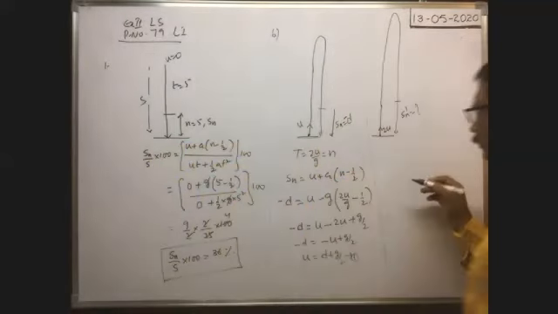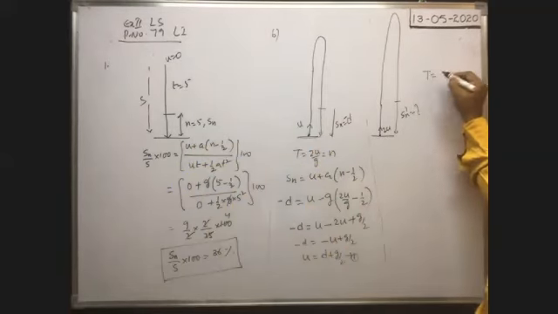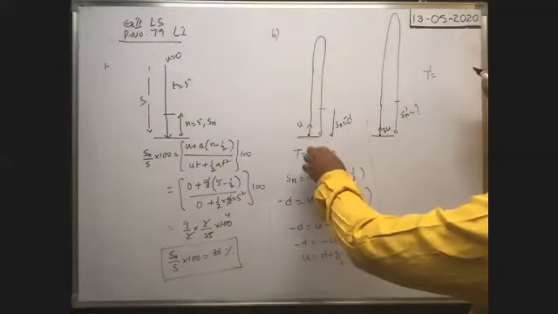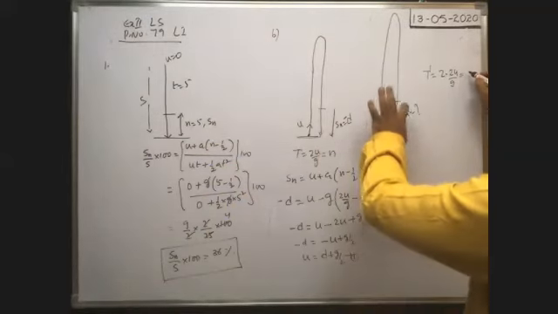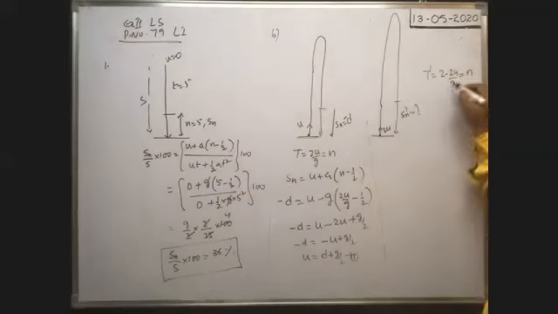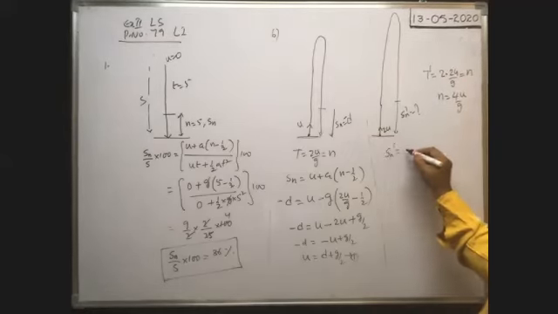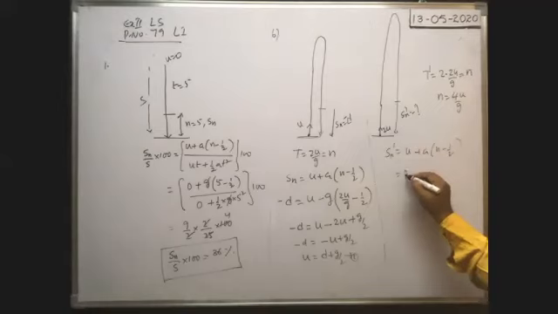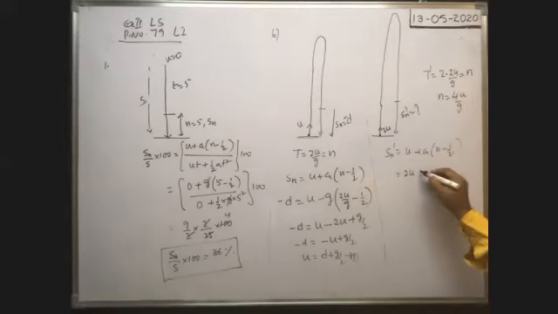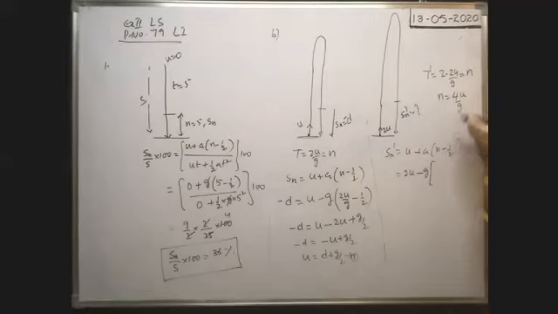For this, what is the time of flight? Say time of flight t dash is equal to 2 into velocity of projection by g. 2 into velocity of projection is 2u by g. That is, this is equal to the last second of its total flight. So therefore, in this case, n is equal to 4u by g. Now we substitute. From Sn dash is equal to u plus a into n minus half. From this formula, velocity of projection is 2u, okay, plus a means minus g into n means 4u by g minus half.